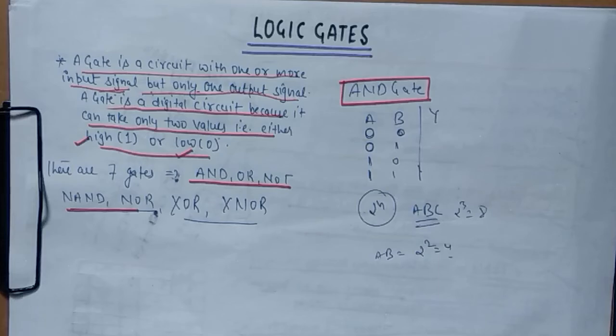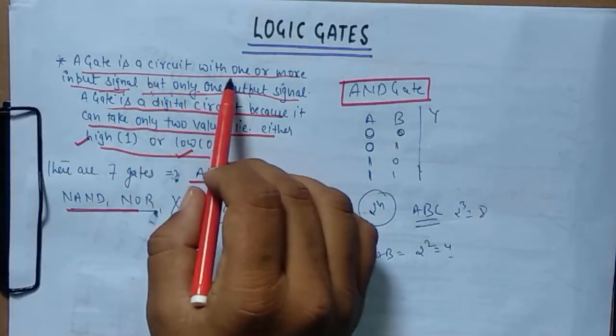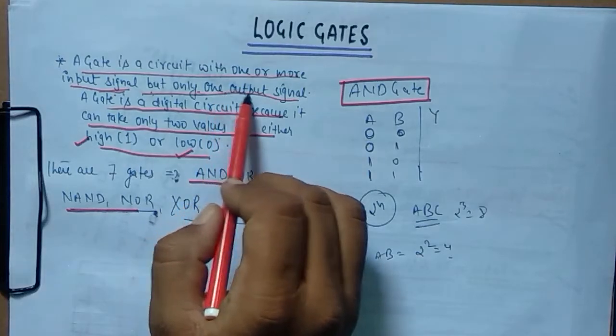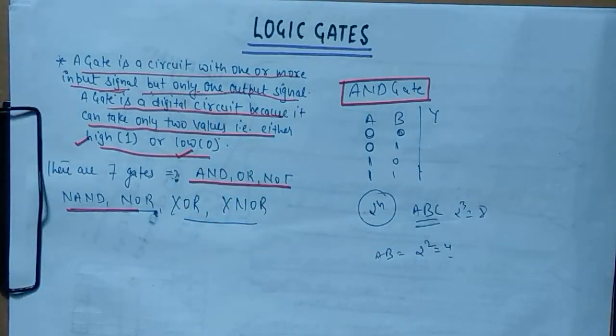Morning, dear students. This is lecture 2 on Boolean algebra, and today our topic is logic gates. Now, what are logic gates? A gate is a circuit with one or more input signals but only one output signal. Okay, now students, we know that we can develop logic gates with the help of Boolean algebra. And what are these gates? These gates are circuits which contain more than one input signal but there is only one output signal.